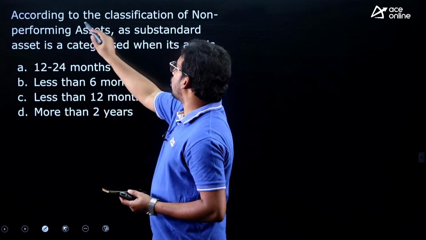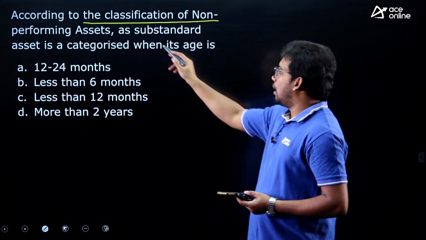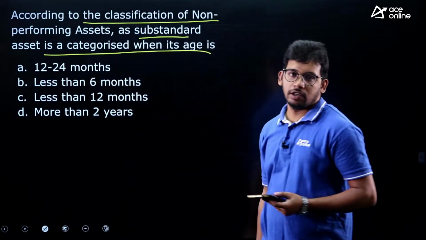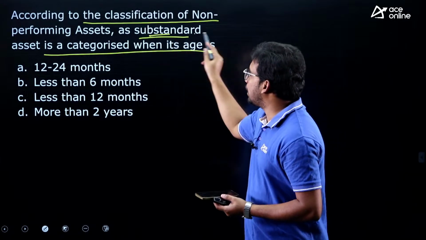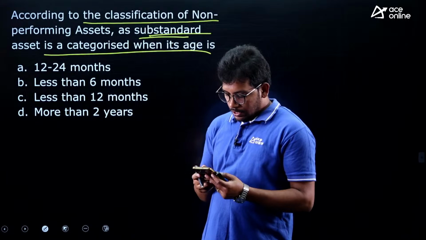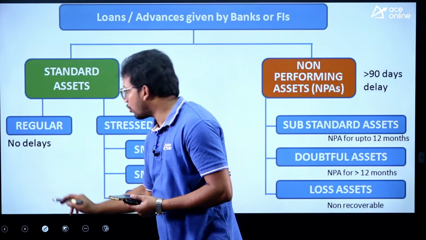Next, according to the classification of non-performing assets, a substandard asset is categorized as... So under the various non-performing assets, what is the time period for a substandard asset? Before that, let's discuss this briefly and then we will come back to the question. This is a very important part.